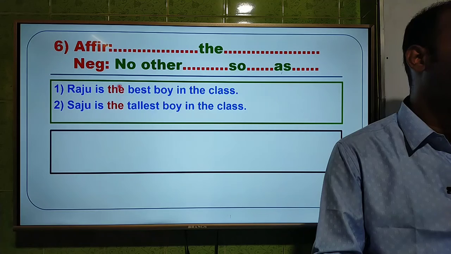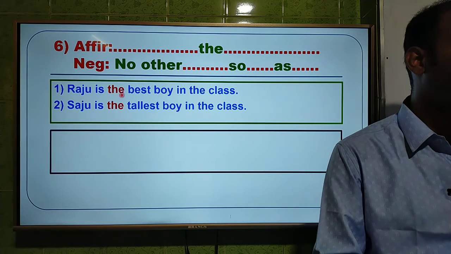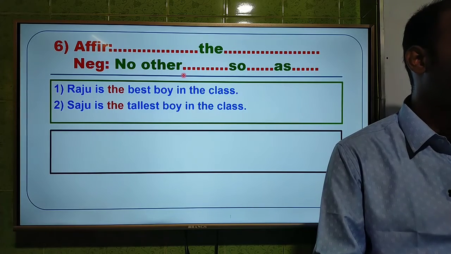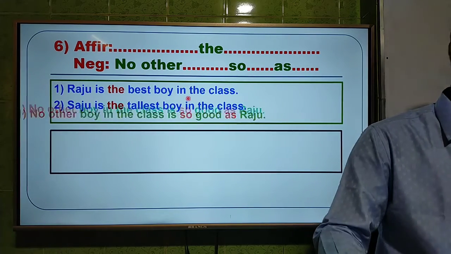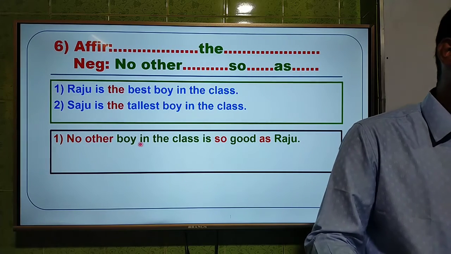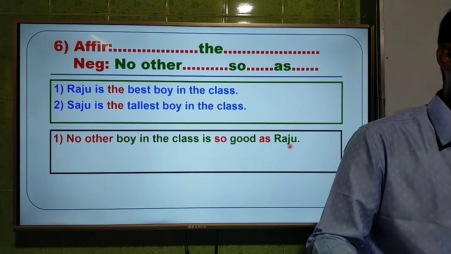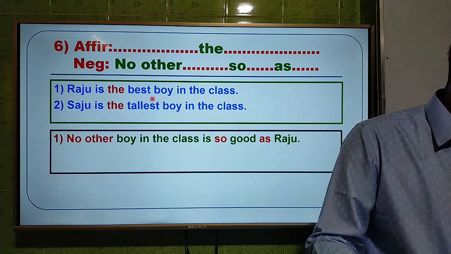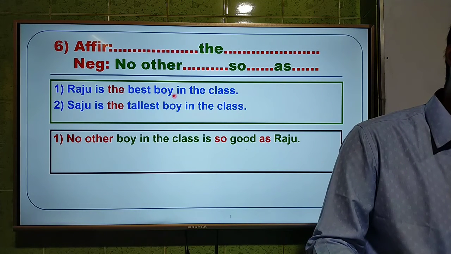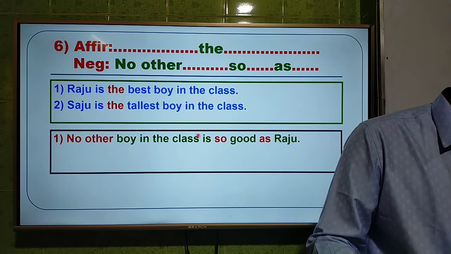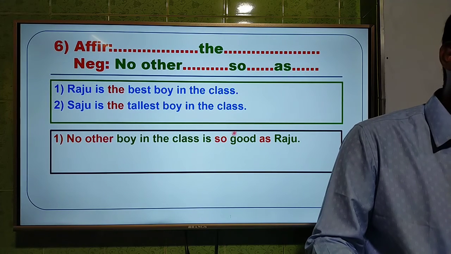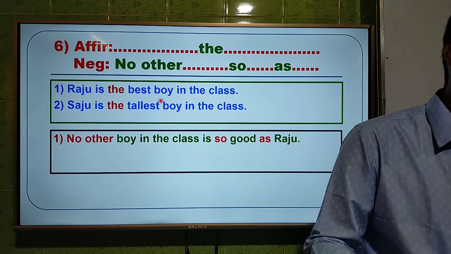Okay. If we get the superlative degree, we have to use no other at first to make it negative, and the answer will be, no other boy in the class is so good as Raju. That means you have to use no other at first, and then the rest of the sentence, boy in the class, and then you have to use the verb is, and then so, and the positive form of the superlative form.